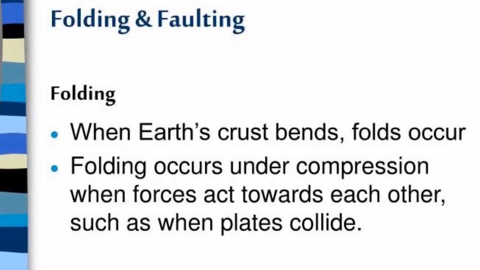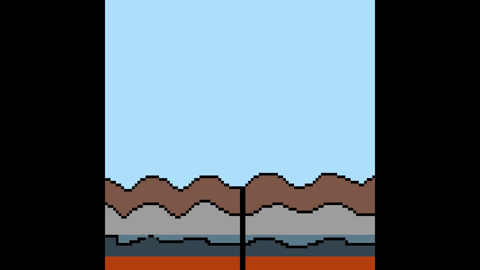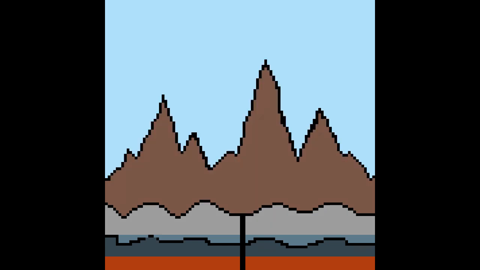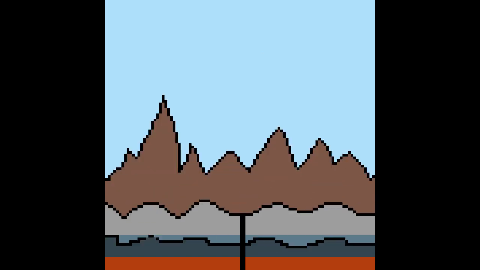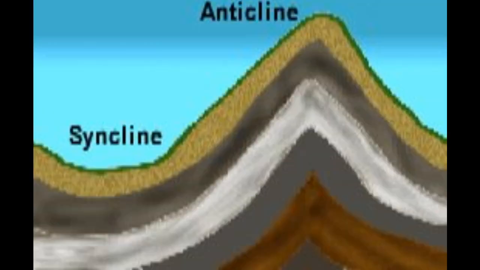Now how have these mountains formed? If you take a piece of tablecloth and pressurize it from both sides, you will notice that folds are formed on the tablecloth. These folds, these wrinkles, are called folds. In a similar way, when the earth's crust is pressurized on both sides, folds are formed, and the upraised portion is called anticlines and the troughs are called synclines.